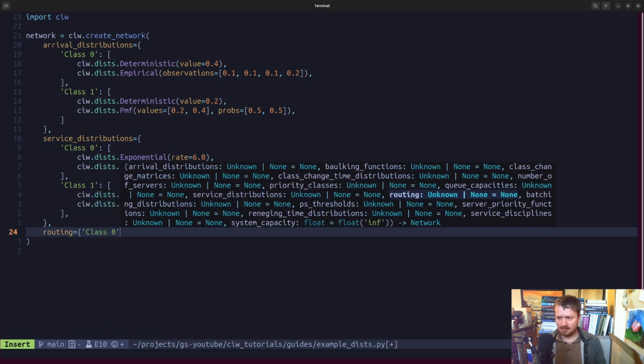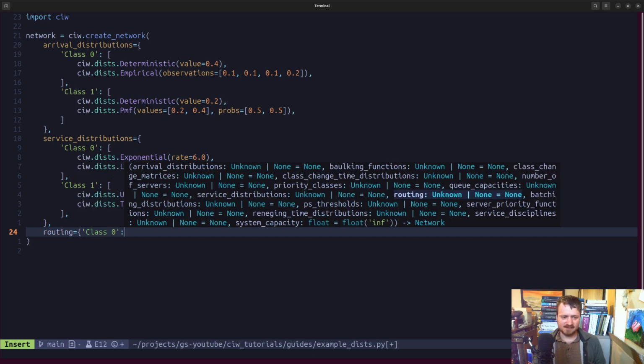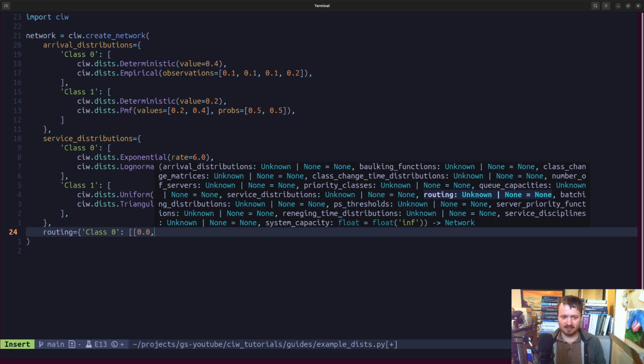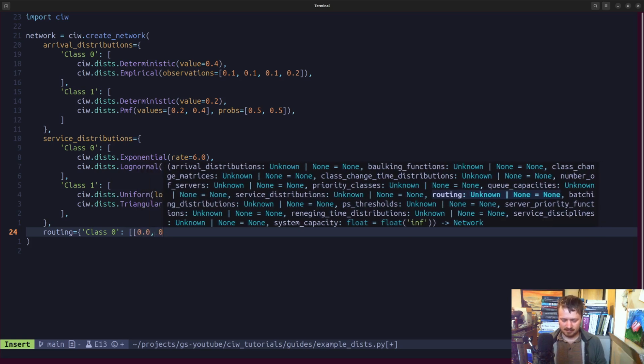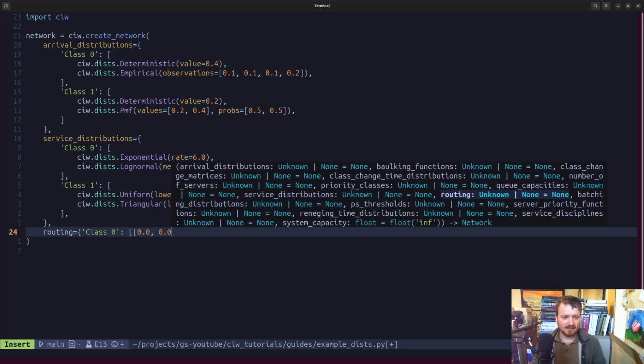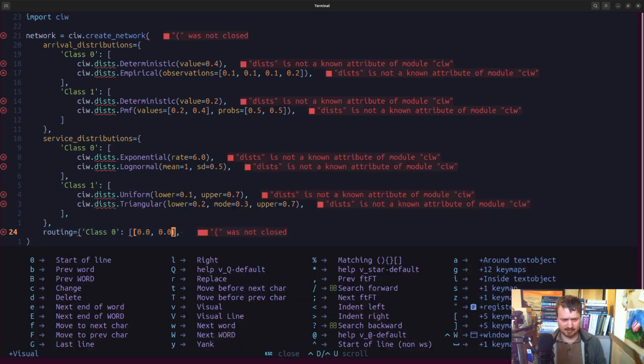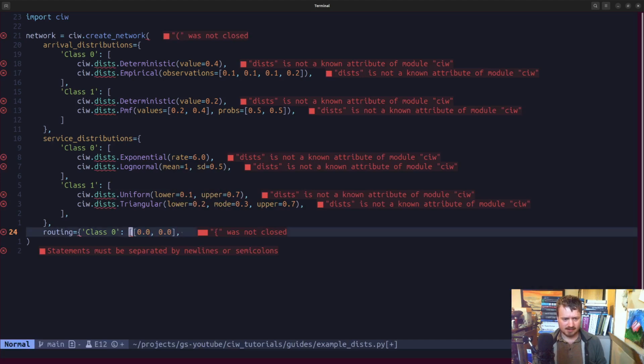But I might as well follow the example in the docs all the way through here. So we need to specify routing behavior in this network because it is not just a single node. We'll just do zeros. And actually, I'm going to just copy those values. There we go.